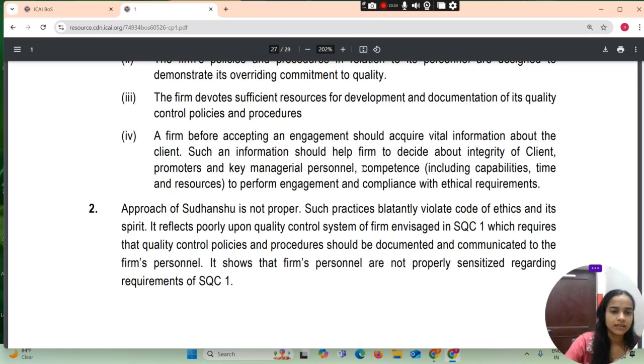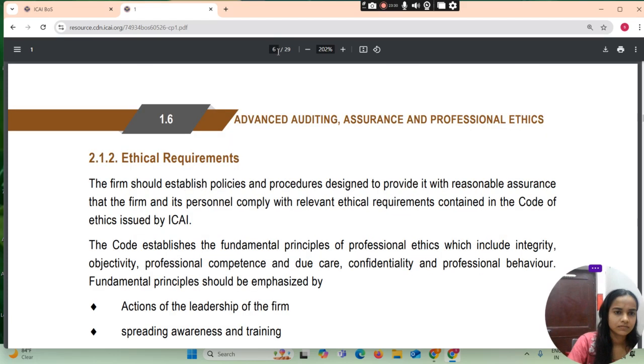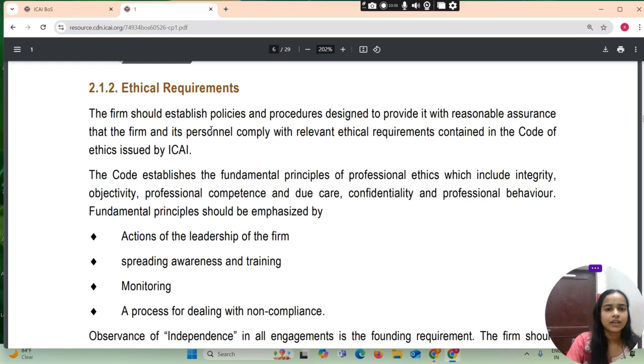Then comes our ethical requirements. The firm should establish policies and procedures designed to provide it with reasonable assurance that the firm and its personnel comply with relevant ethical requirements contained in the Code of Ethics issued by the ICAI.